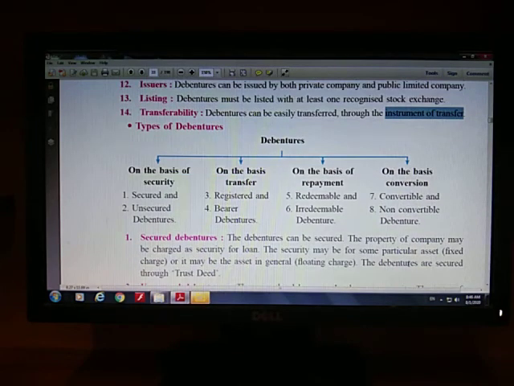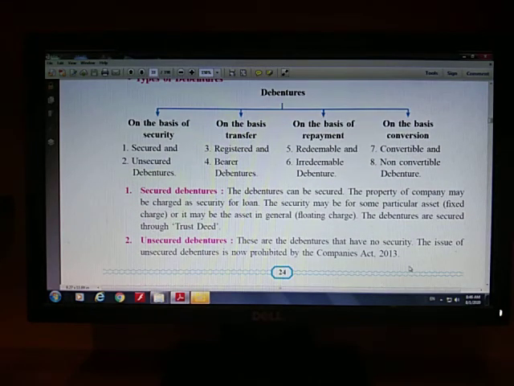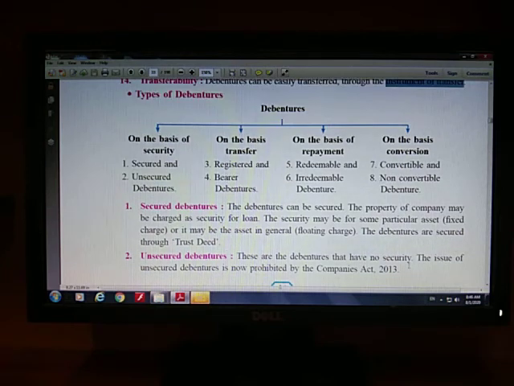Okay, I have given you some time to go through the features. Now please proceed with the types of debentures. As you can see, just like preference shares, there are 8 types of debentures. I will explain them to you one by one.